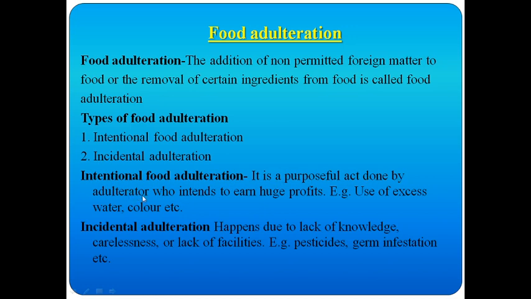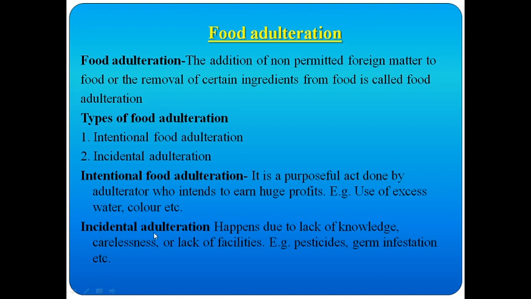See here, I mentioned V. V is nothing but adulterators. Those who add the non-permitted foreign matters, we call them adulterators. So here, purposefully, the adulterator is intentionally adding foreign matters, that too non-permitted ones. That is called intentional food adulteration. Example, use of excess water in milk or any excessive colors.